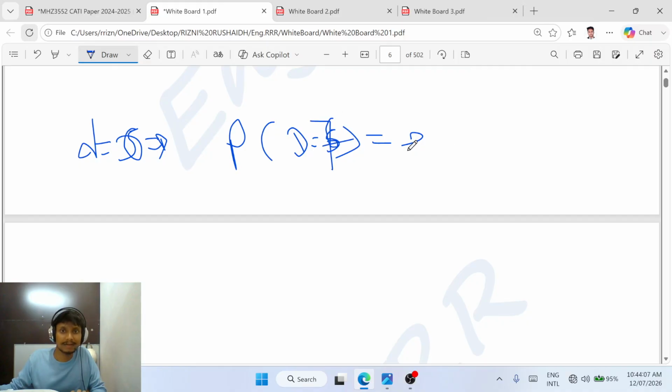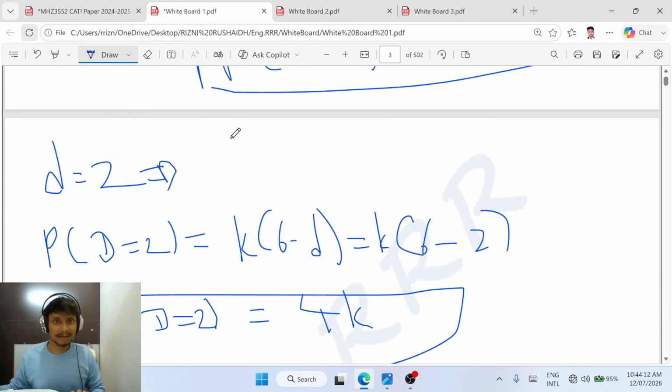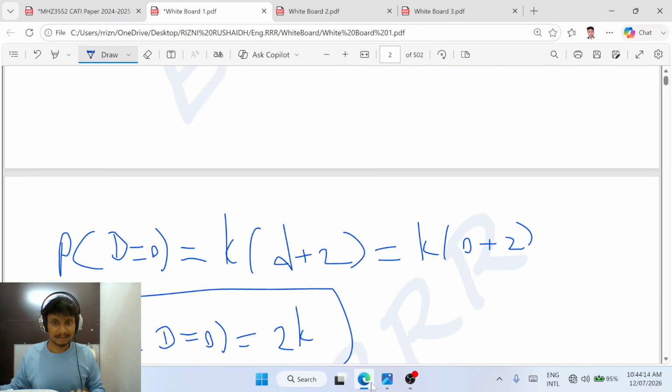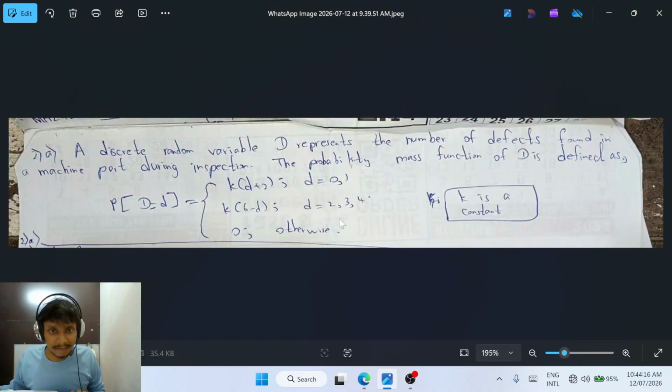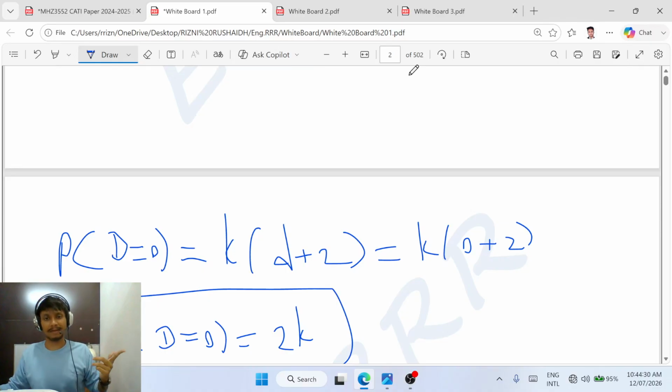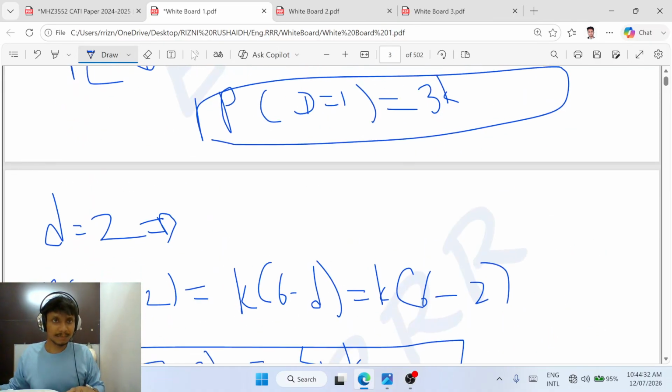For 6, 7, 8, 9, it is 0, because they have already mentioned that otherwise 0. Therefore, for everything except 0, 1, 2, 3 or 4, we must use 0 as the probability for the value of d. Okay. Now let's move to the question.